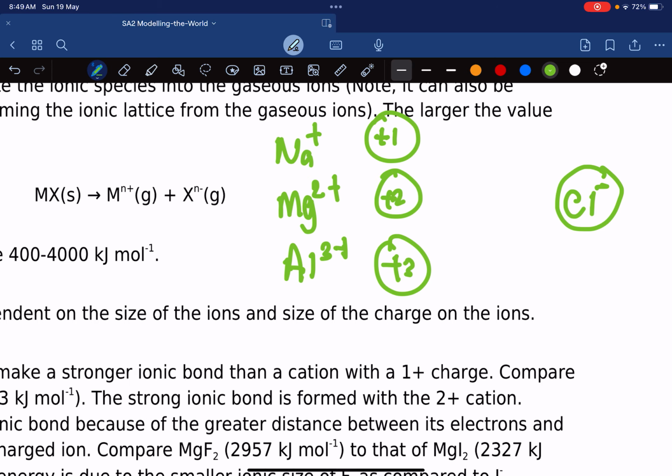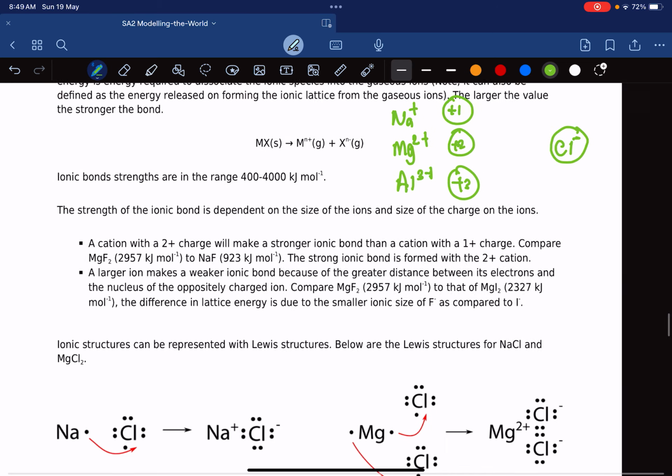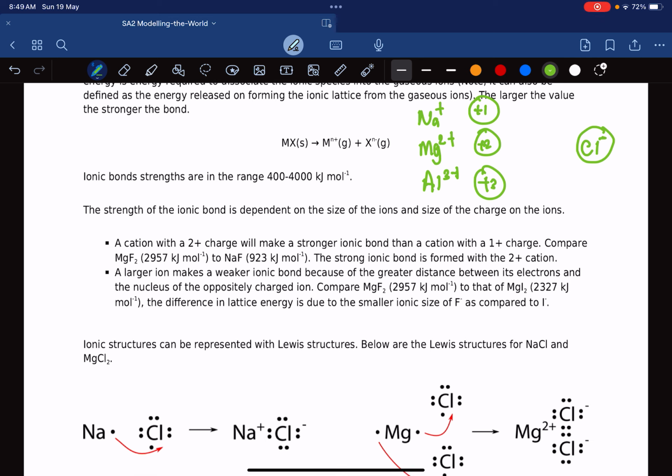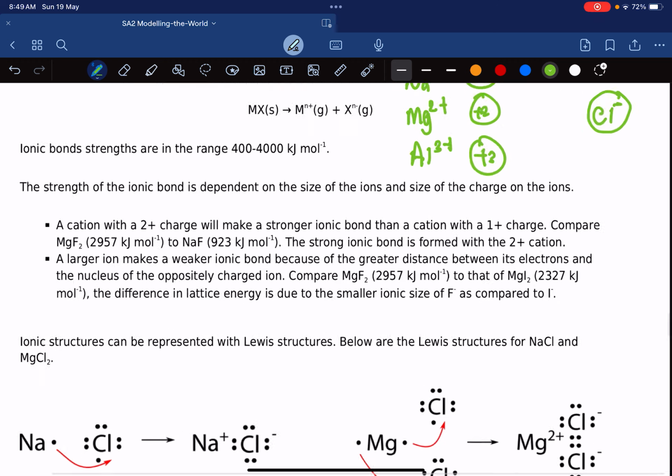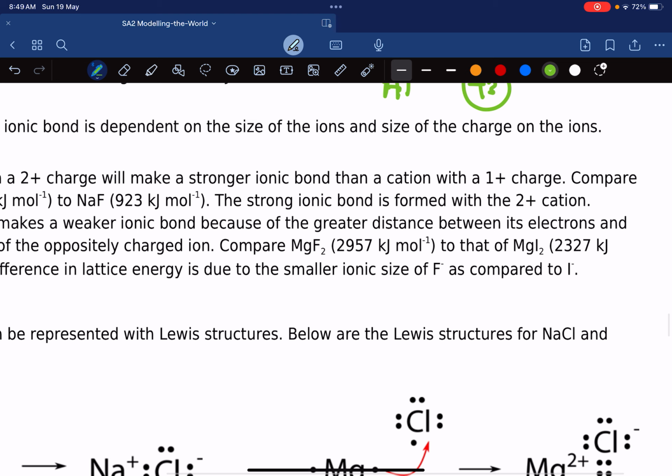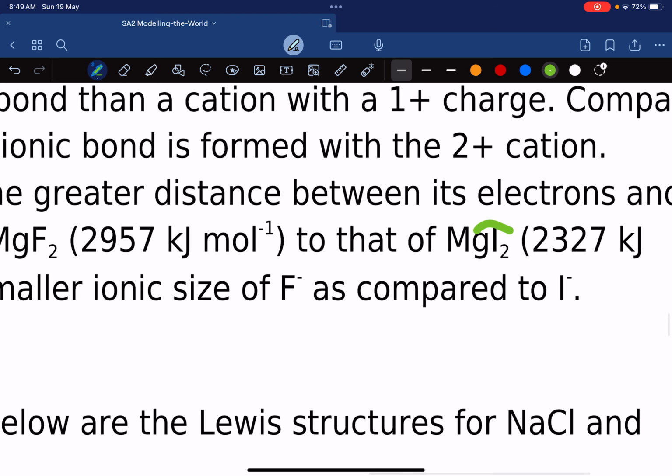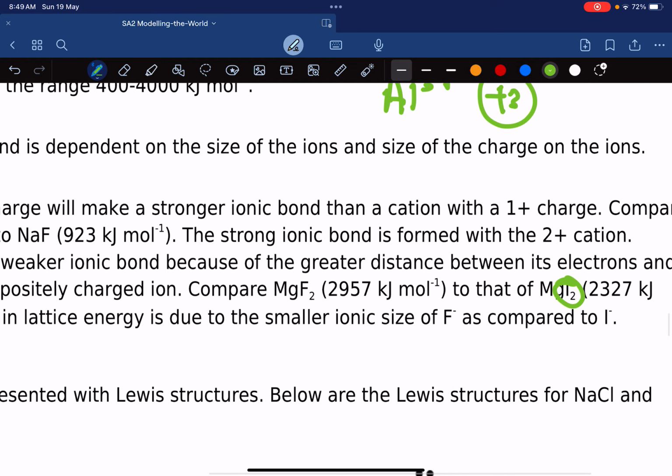So that is what is written over here. A larger ion makes weaker ionic bonds because of the greater distance between the electrons and the nucleus of the opposite charge ion. Iodide is very big, fluoride is smaller.